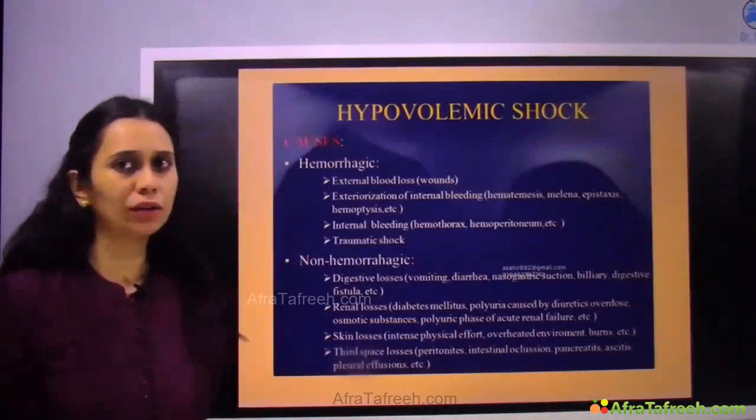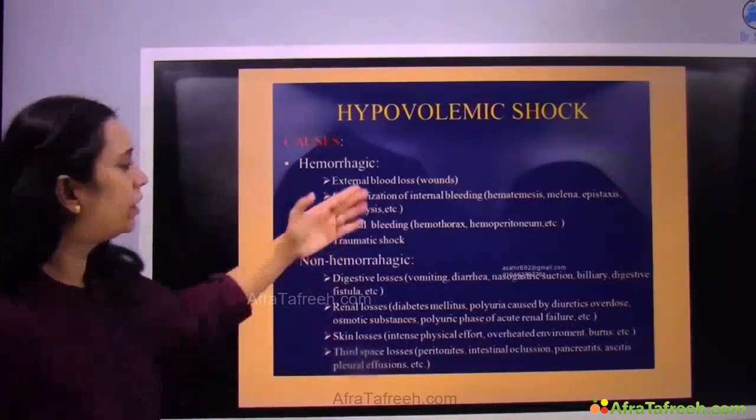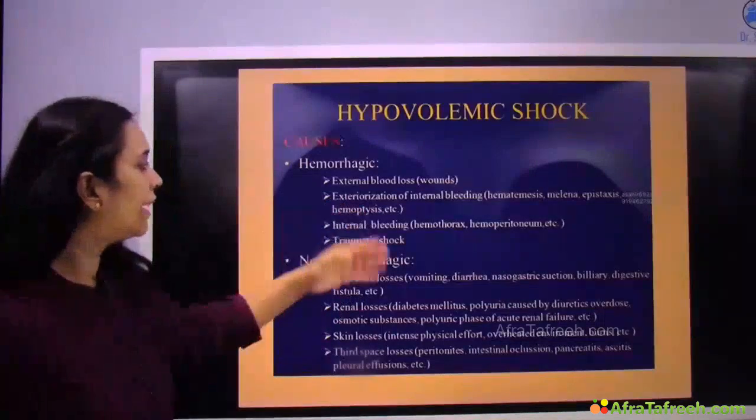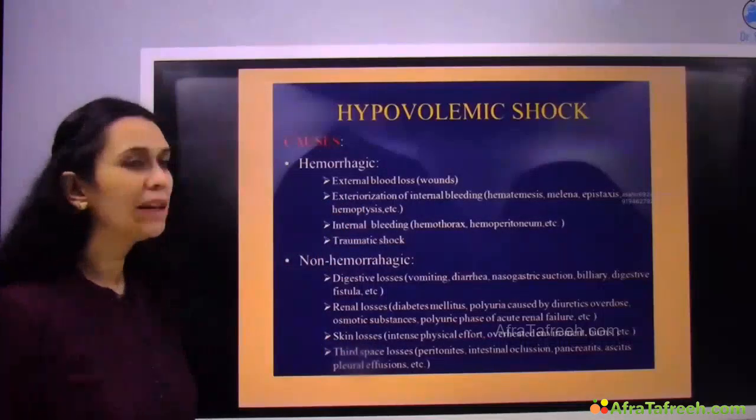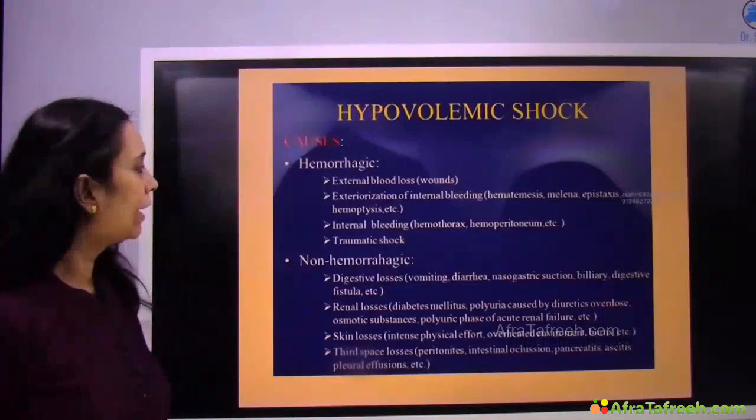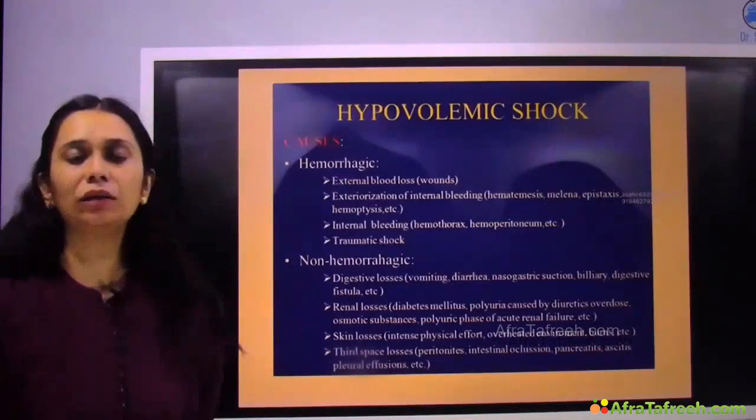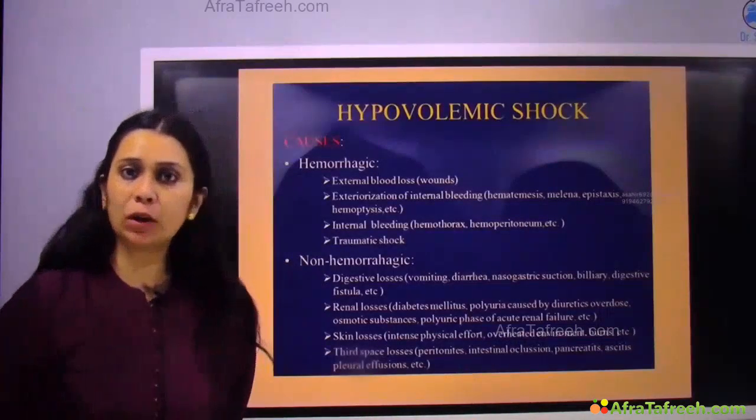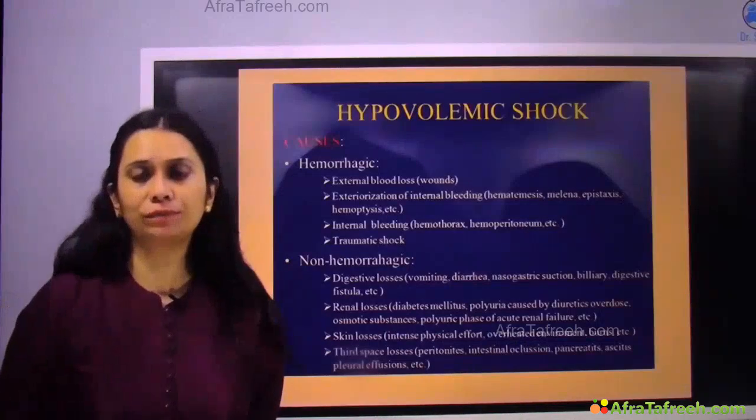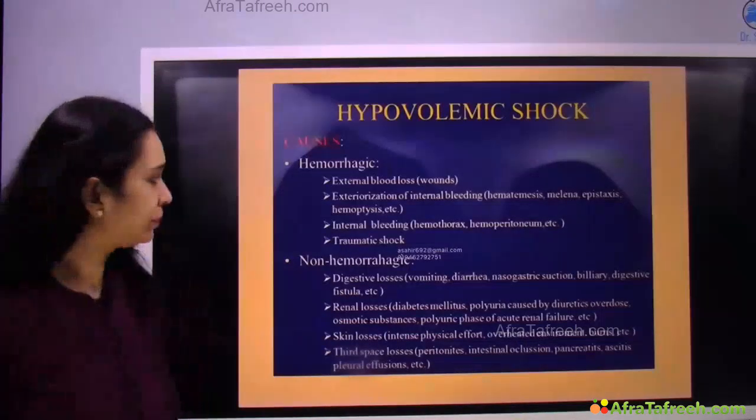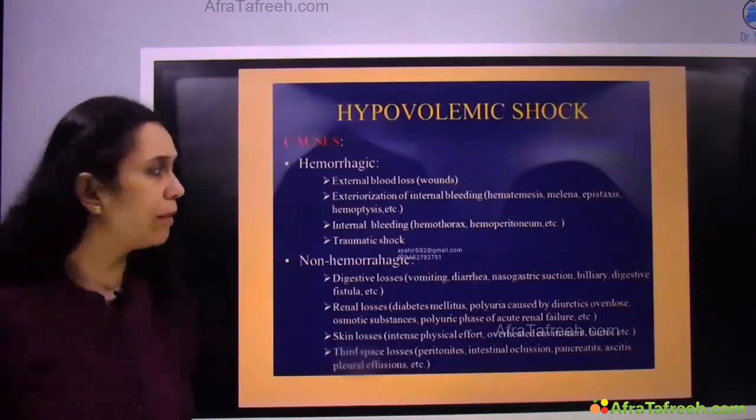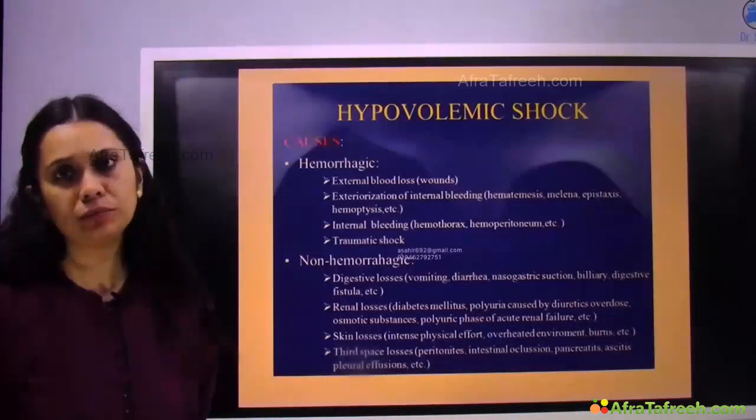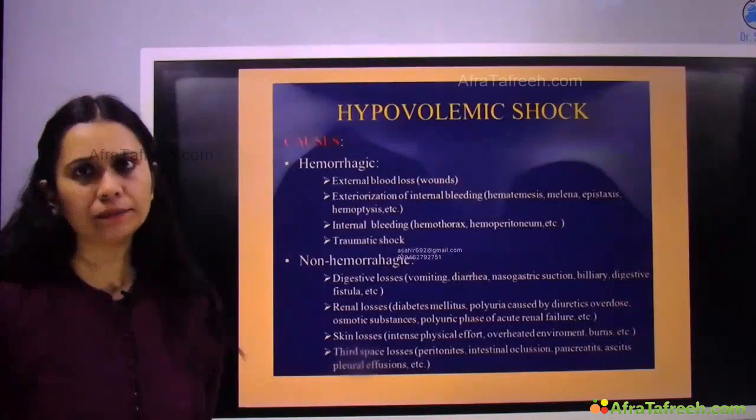Causes of hemorrhagic shock can be external blood loss due to any wound, trauma, exteriorization of internal bleeding, that is hematemesis, melena, epistaxis, hemoptysis, massive blood loss, right? Internal bleeding, which is not coming outside, but there is a bleeding like splenic rupture, right? Any internal organ hemorrhage. Traumatic shock due to trauma. Patient is in shock because of a trauma, wound, anything, there is a huge loss of blood.